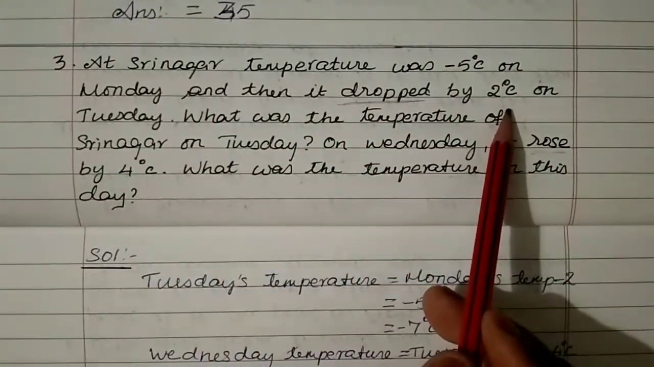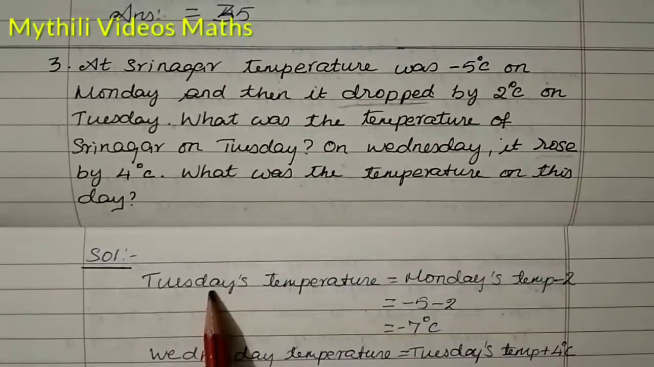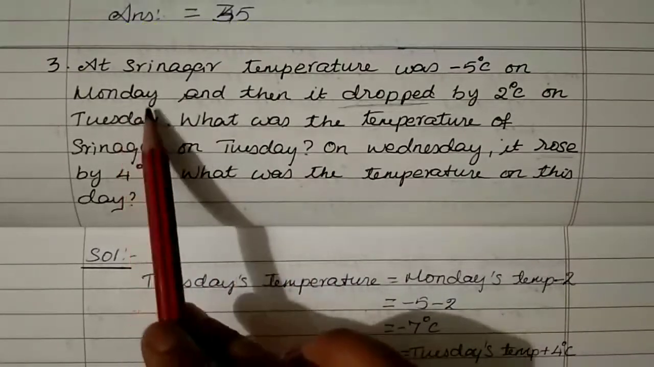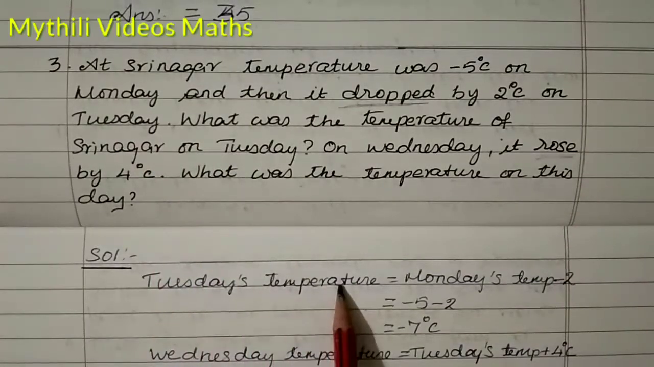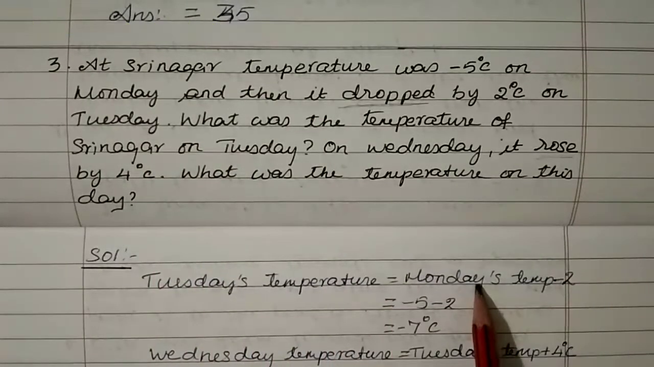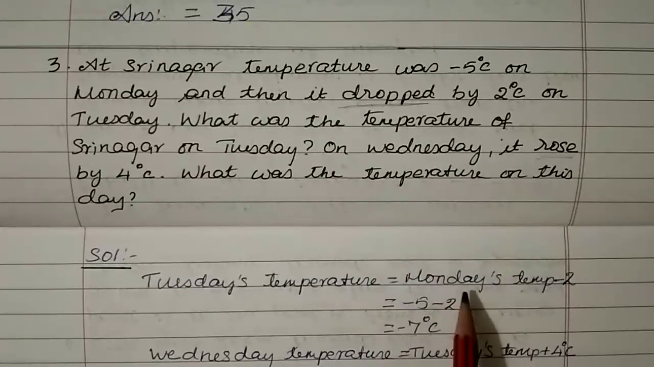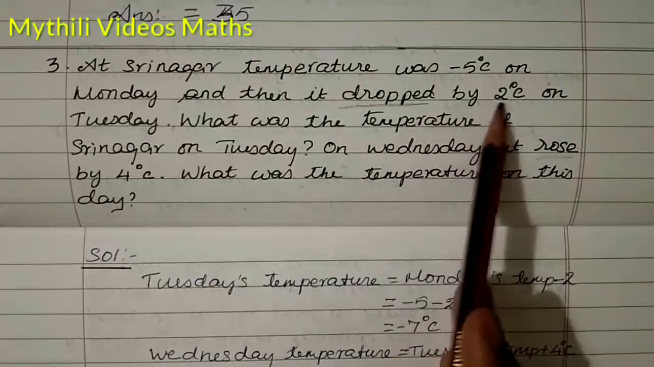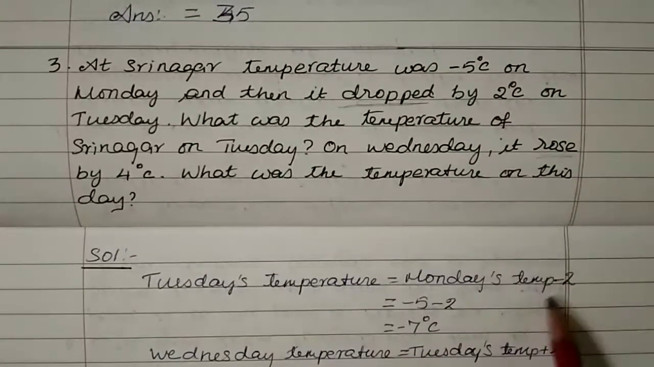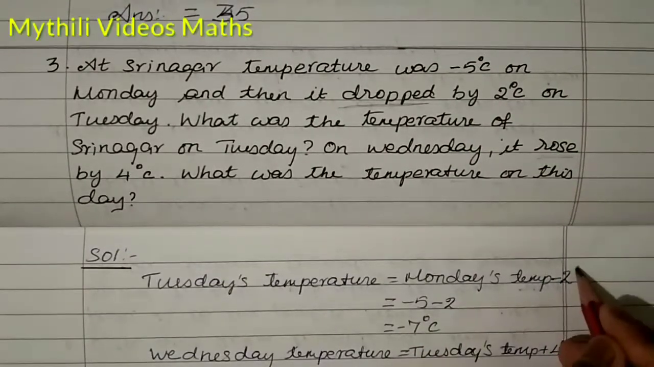That means what we have to do first is find Tuesday's temperature, because here only Tuesday's temperature is needed. So Tuesday's temperature equals Monday's temperature, and then that value minus 2, because the temperature dropped by 2 degrees Celsius. So minus 2, like that we have to take.